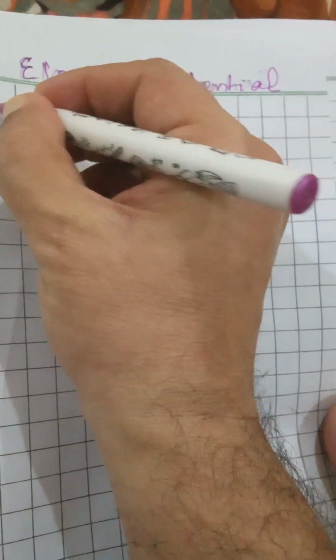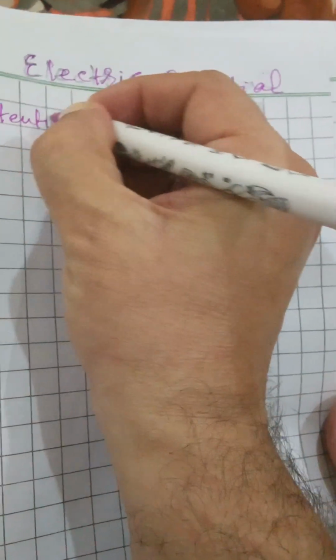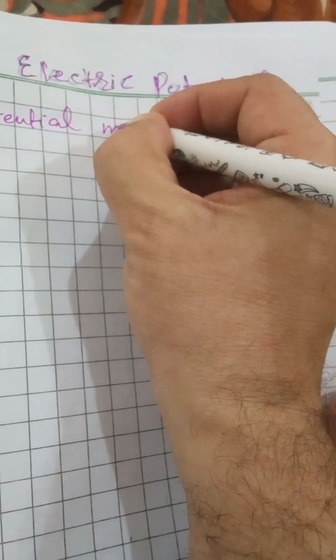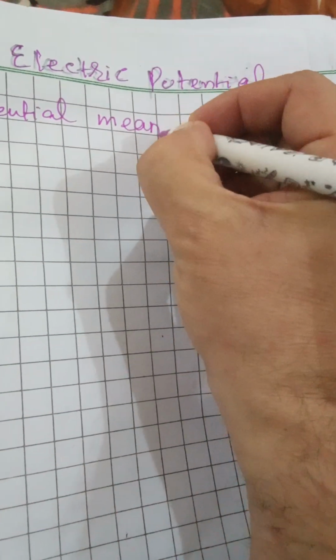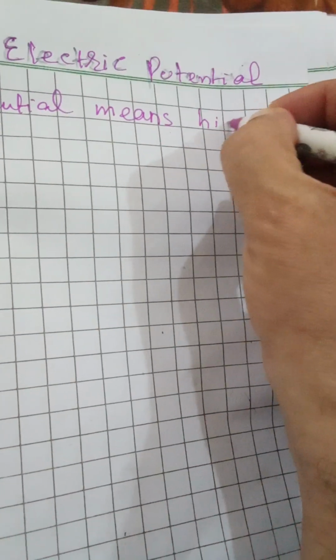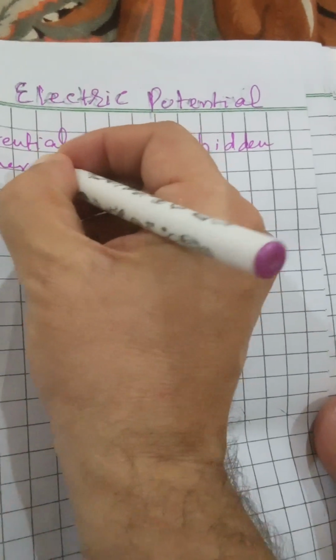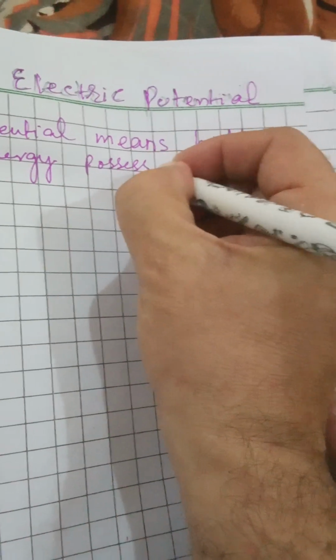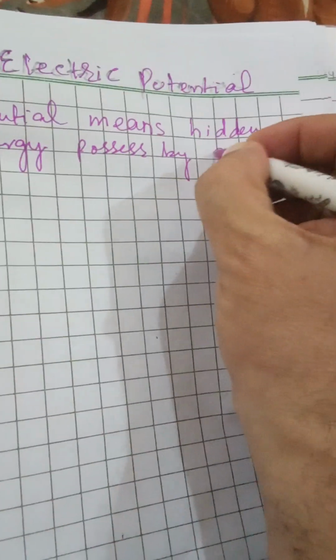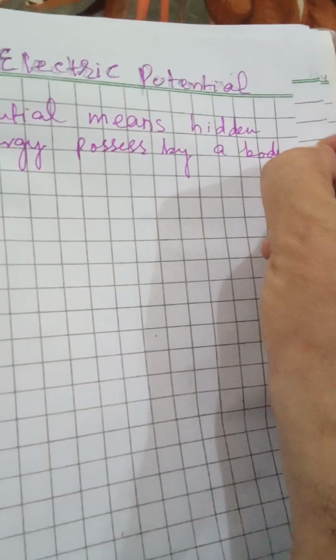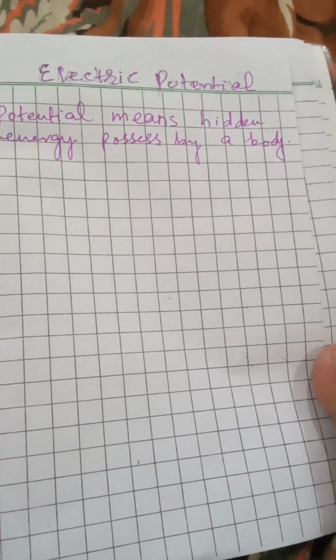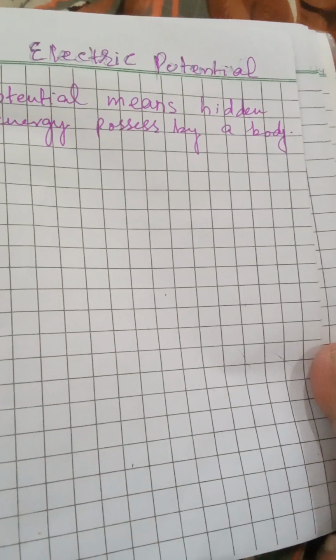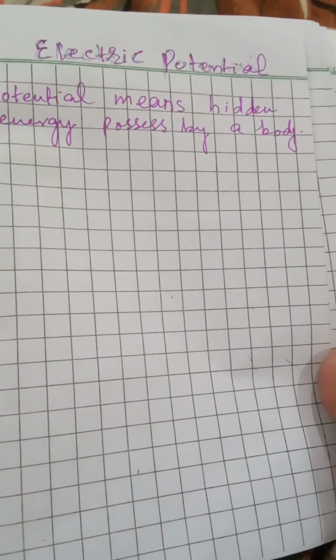In general we say potential means hidden energy possessed by a body. When a body possesses it, we say it has potential.